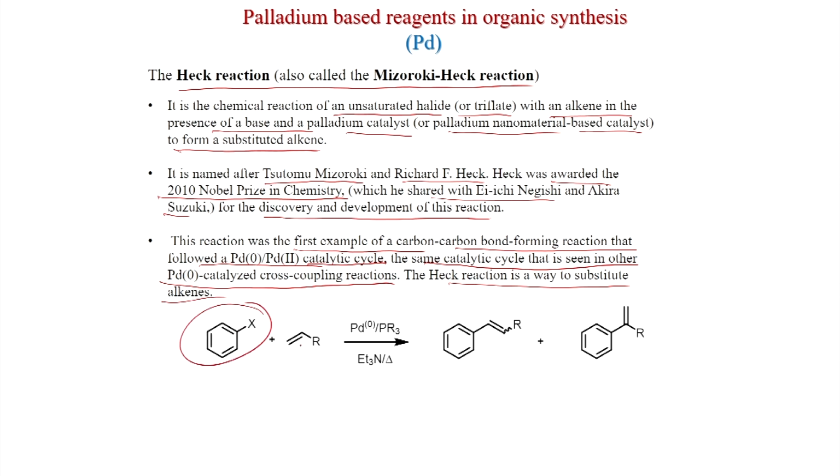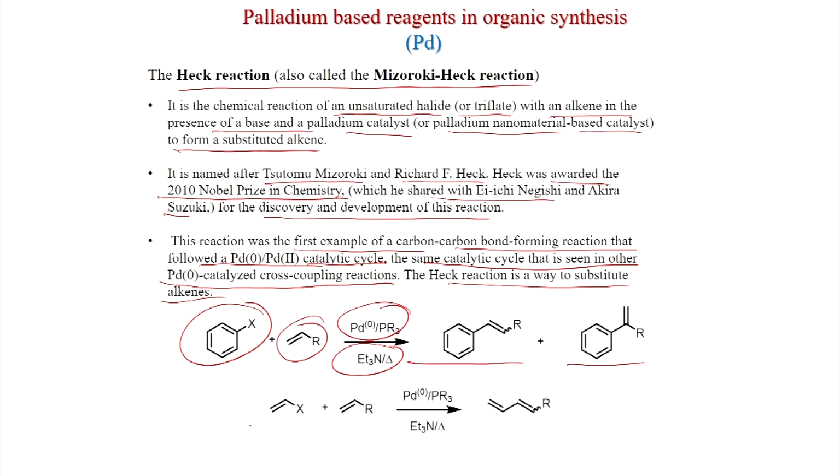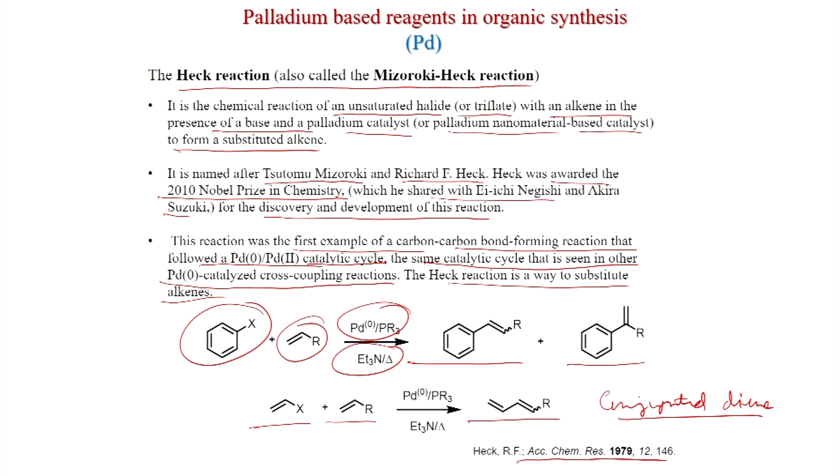Suppose you have an aryl halide and an olefin with palladium 0, phosphine, and triethylamine base, you can get two olefin products. One is the normal, another is the isomerized. So, two olefins can be formed, but we will see the regioselectivity issues. And if you have a vinyl halide and an olefin, then you can get a conjugated diene. That also is possible with the Heck coupling reaction. This is the Accounts of Chemical Research, the full story is there, 1979.